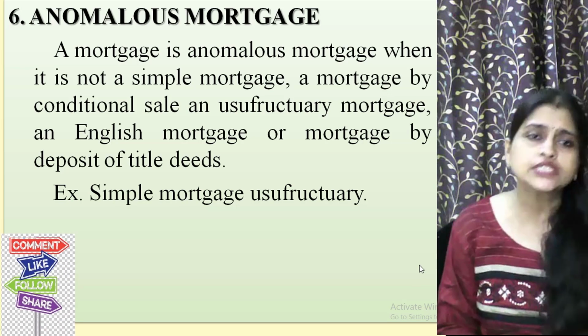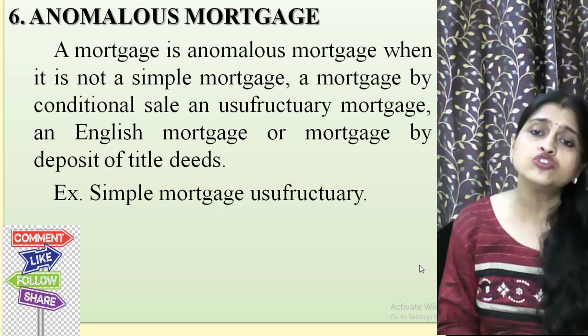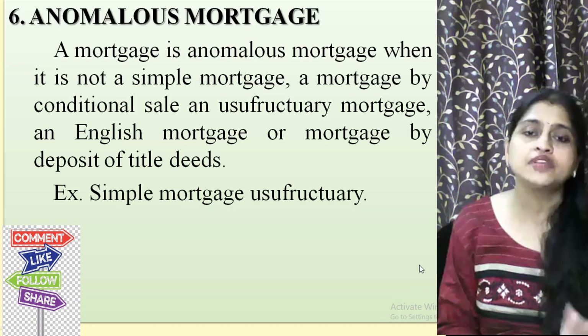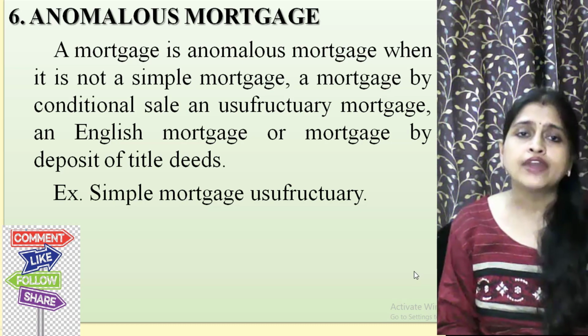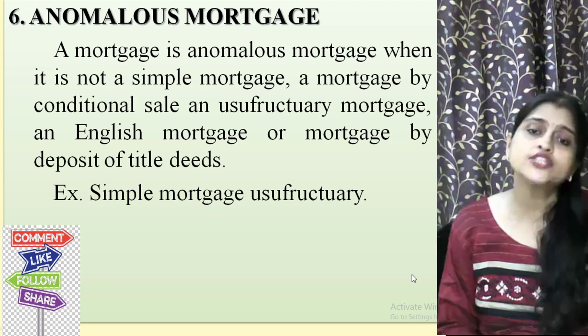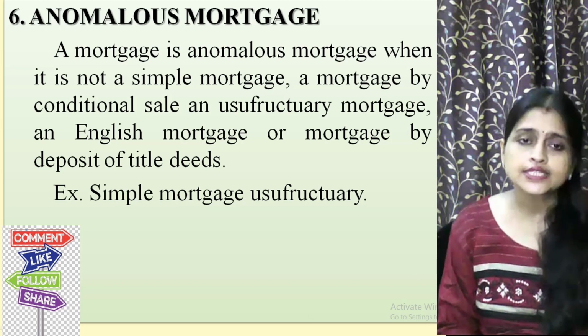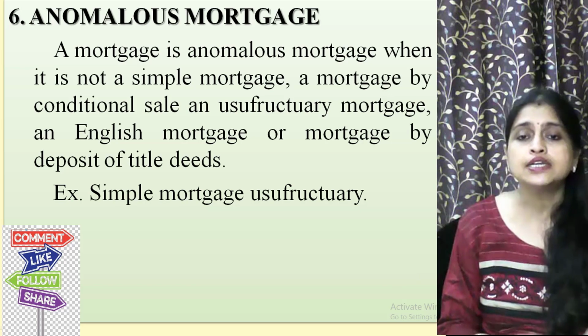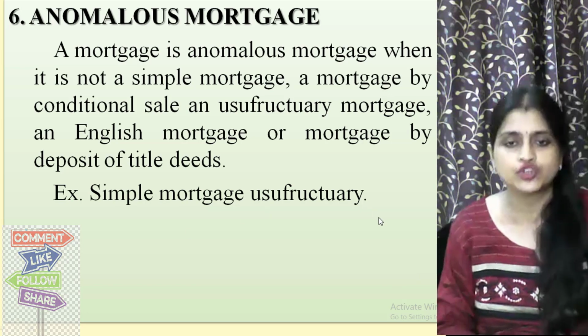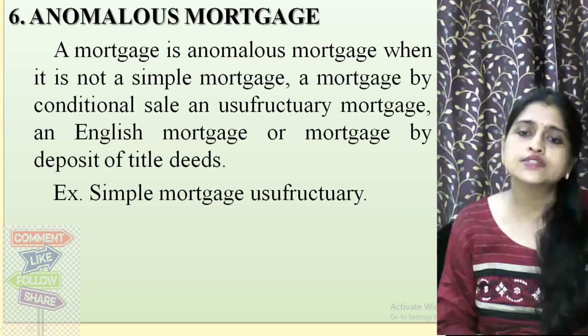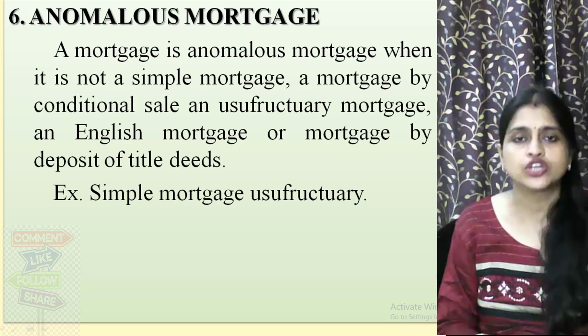It is a peculiar type of mortgage which does not fall under any of the above heads. An example of anomalous mortgage is the simple-cum-usufructuary mortgage. In this type, there is a mixture of two mortgages, simple mortgage and usufructuary mortgage. So, this is called anomalous mortgage.